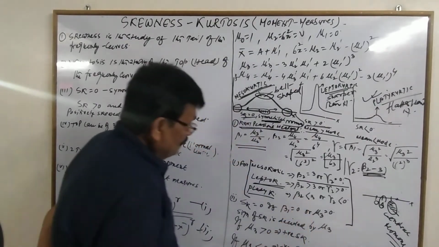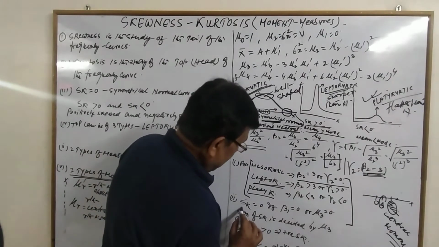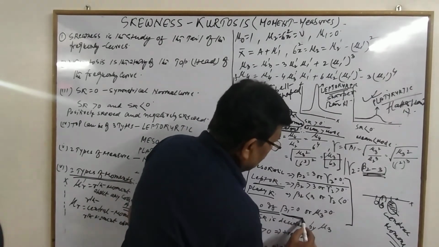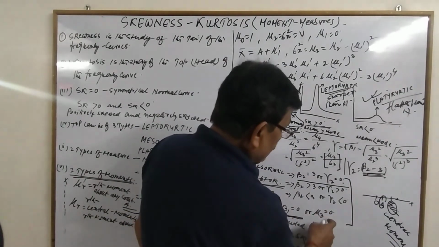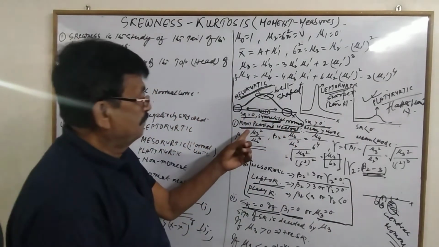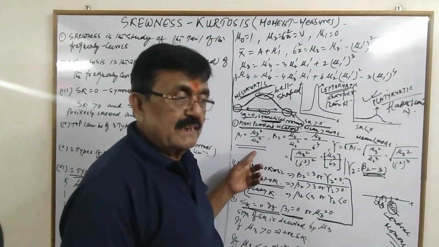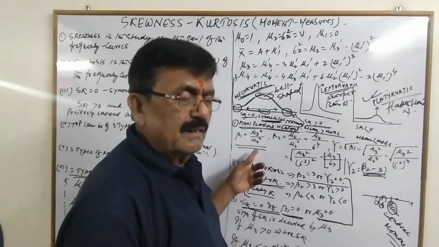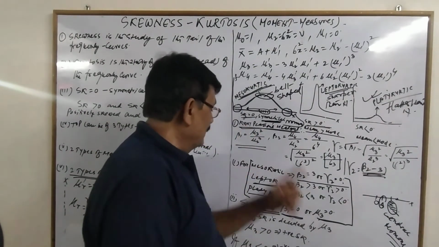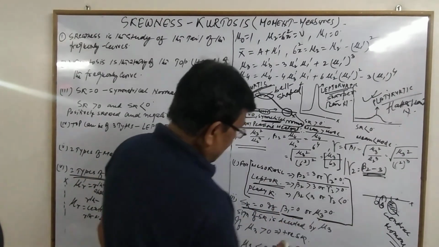So, and for skewness, for a normal curve, for skewness to be 0, beta 1 has to be 0. And for beta 1 to be 0, the numerator of beta 1 has to be 0. Numerator of beta 1 is mu 3. The denominator can never be 0 because it is a variance. Variance can never be 0, very, very rare, very unanticipated. So beta 1 can be 0 only if this numerator is 0. So there is no skewness, it is symmetrical, if beta 1 is 0 or mu 3 is 0.